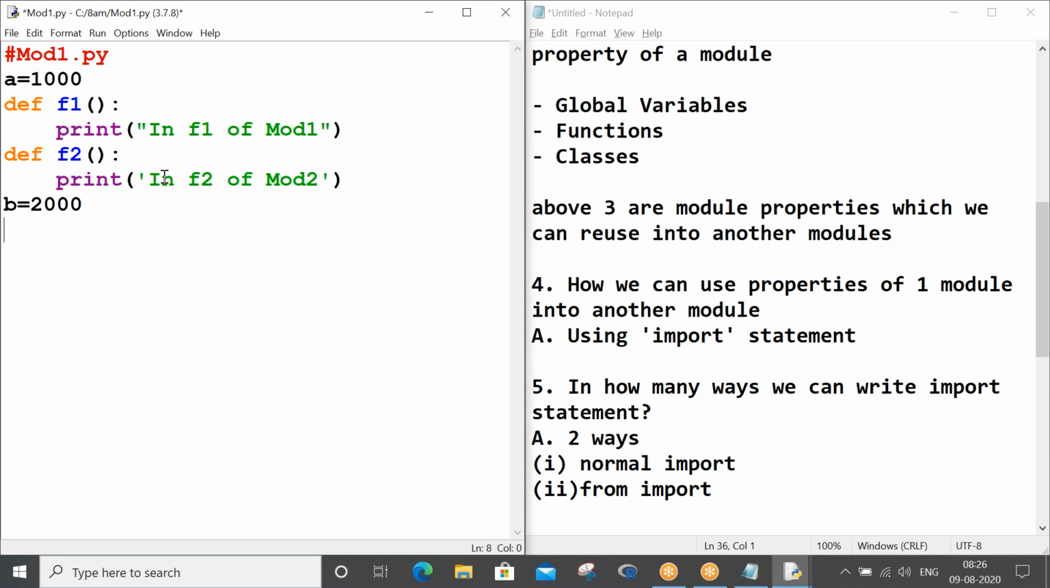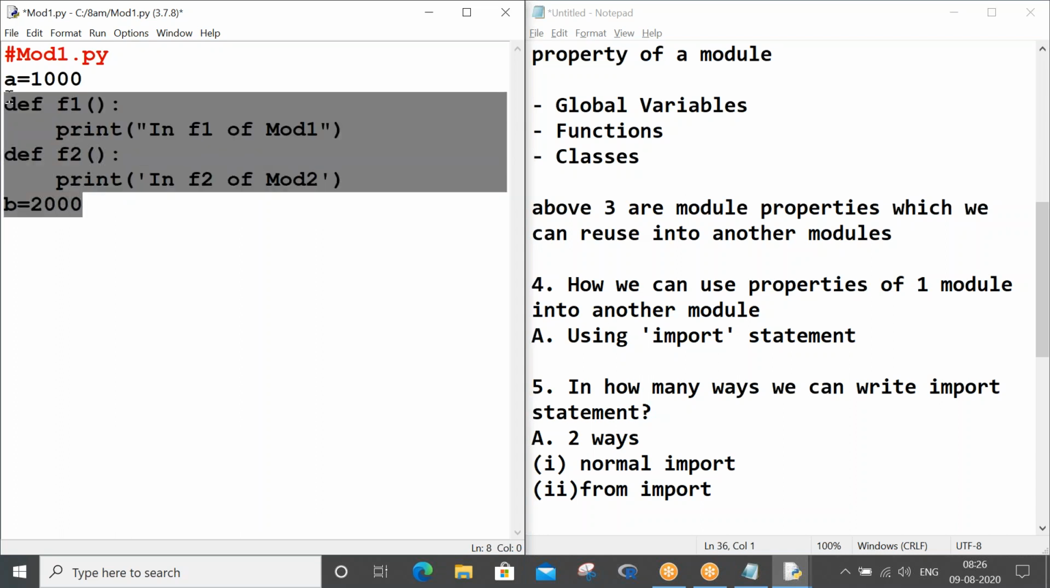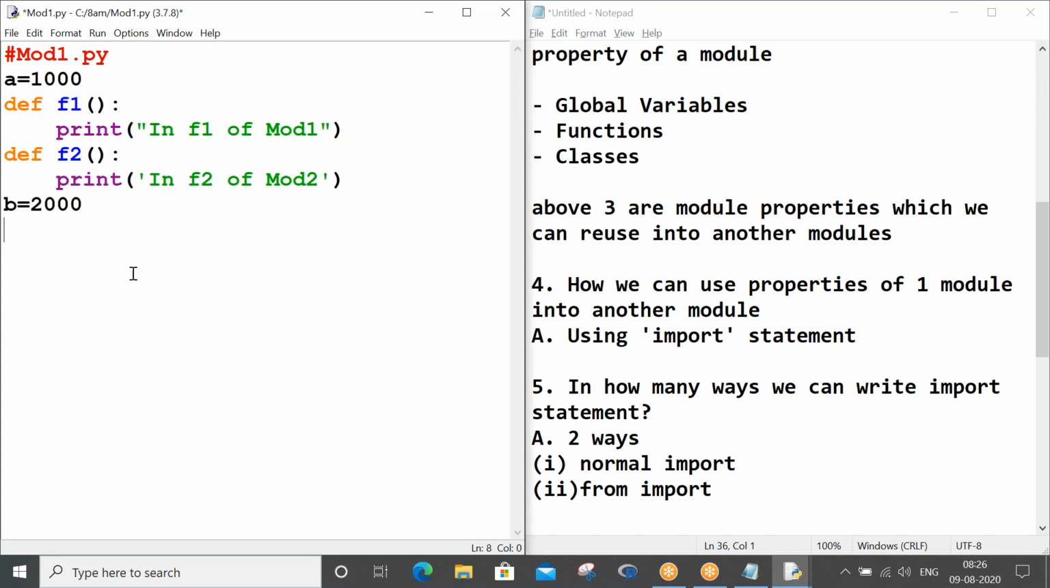I'm not creating any class as of now, because we have not been introduced to OOPs yet, but that's okay. To understand the concept of modules, a function and a global variable are enough. So what I have defined here is a couple of global variables and a couple of functions. Now tell me, in total how many properties are there?